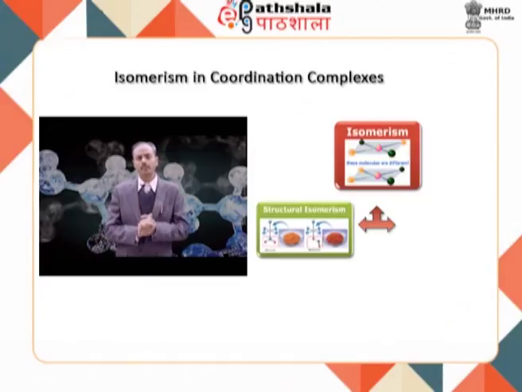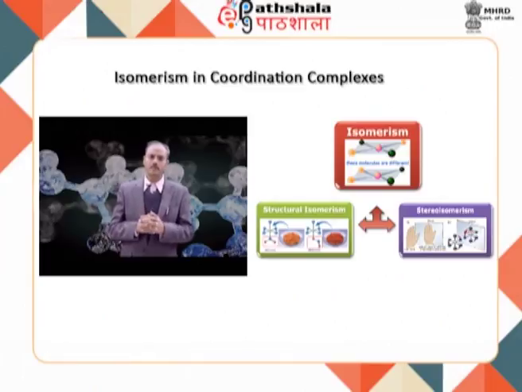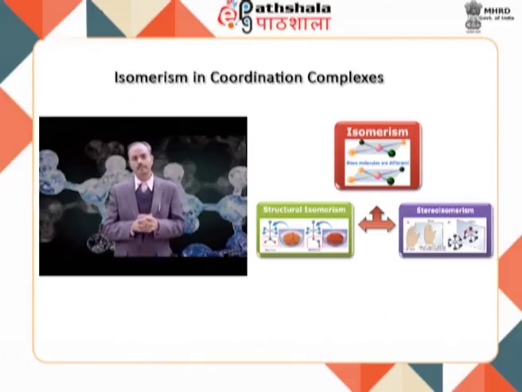When we talk about isomerism in coordination complexes, there are primarily two types of isomerism. One is structural isomerism and the second one is stereoisomerism. So what is structural isomerism? Structural isomerism is the one in which a metal ion is surrounded by ligands which are identical. It is only the arrangement of the ligands on the metal which decides the isomerism. Because of structural isomerism, the two compounds differ in their physical as well as chemical properties, and these compounds are now called isomers, and the phenomenon becomes isomerism.